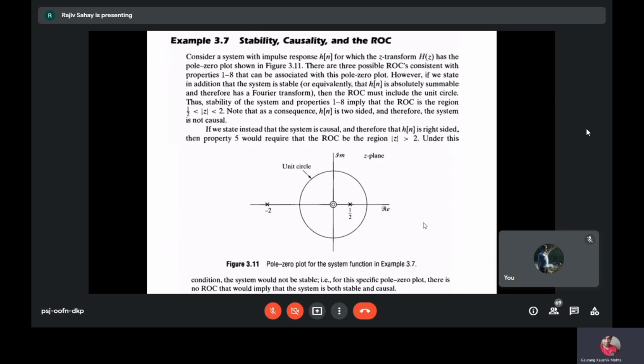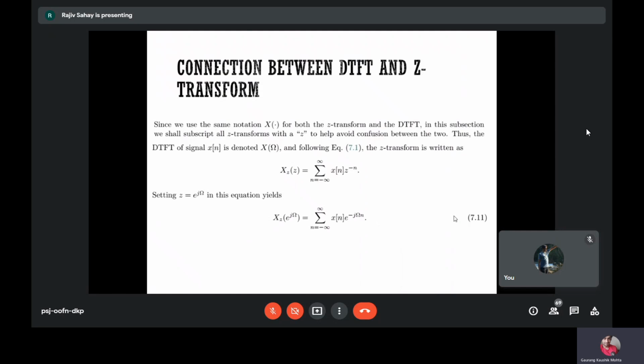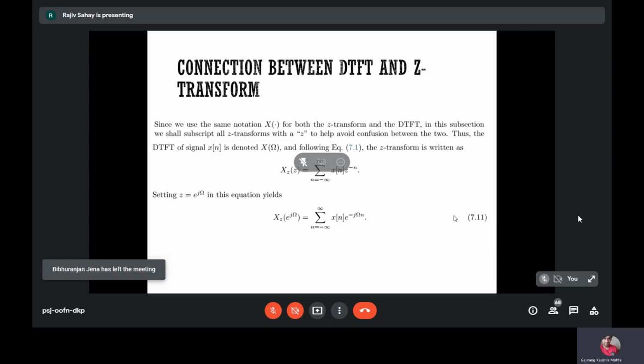So let us now move into the next part. Before I go there, the next part of the chapter would be calculating the inverse Z transform. The inverse Z transform can be calculated in many ways, and we will look at 3 different ways. And in the course, we are going to do only 2 ways. So there are actually 3 different ways for finding the inverse Z transform. Before I go there, a small slide showing the connection between DTFT and Z transform. This is important. That's why I wanted to bring this slide.